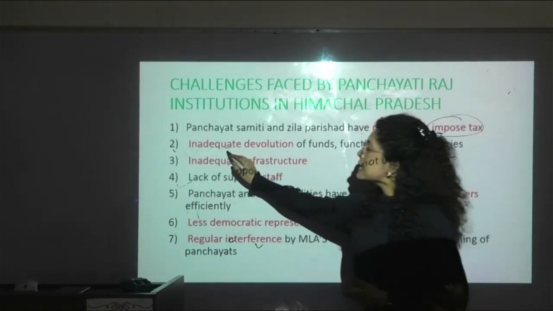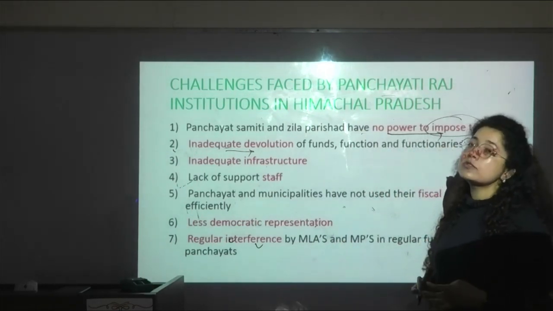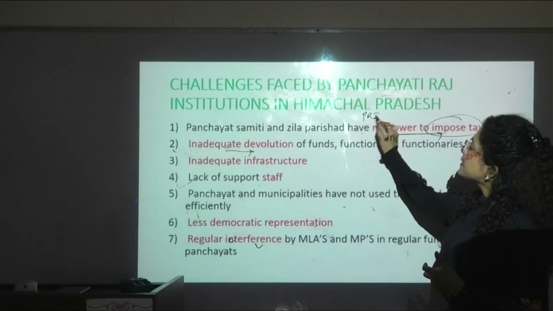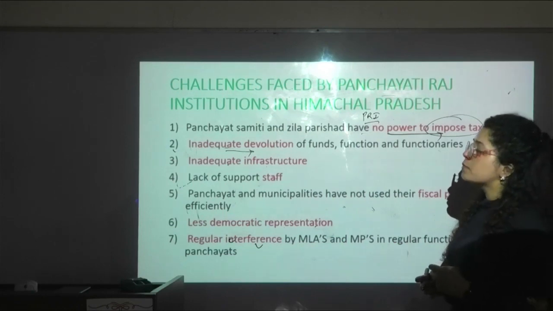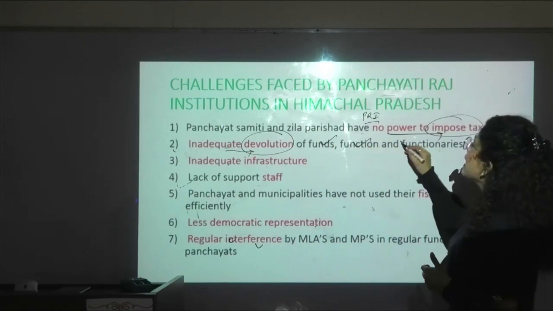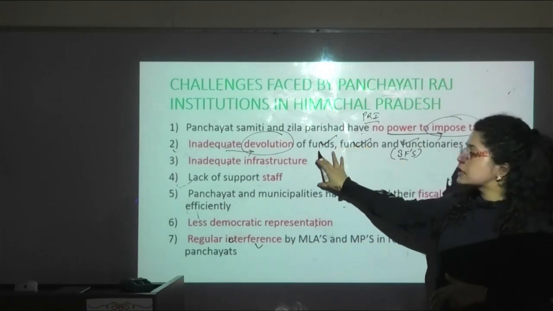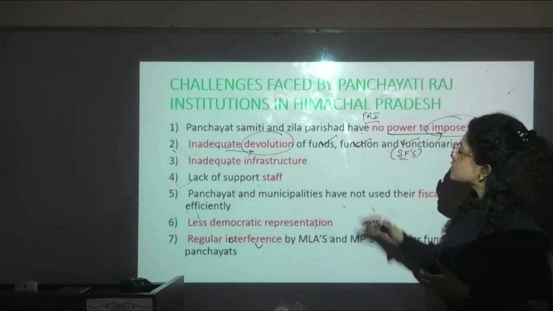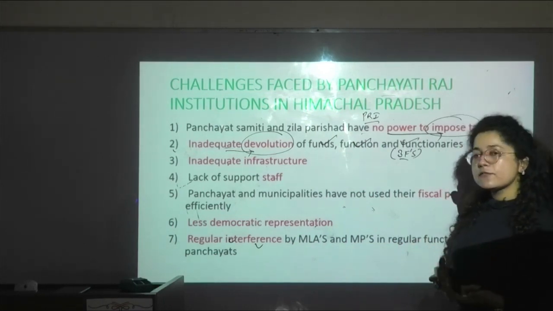Along with this, there is inadequate devolution. To strengthen democracy at the grassroots level, there must be adequate devolution. The PRIs have been granted constitutional status, but in spite of that there is the problem of inadequate devolution. There is a lack of funds, functions and functionaries, that is, the 3Fs. So adequate funds are not devolved, the functions are not exactly devolved, and functionaries also. This is the triple F problem being faced by our PRIs, especially in the context of Himachal Pradesh too.